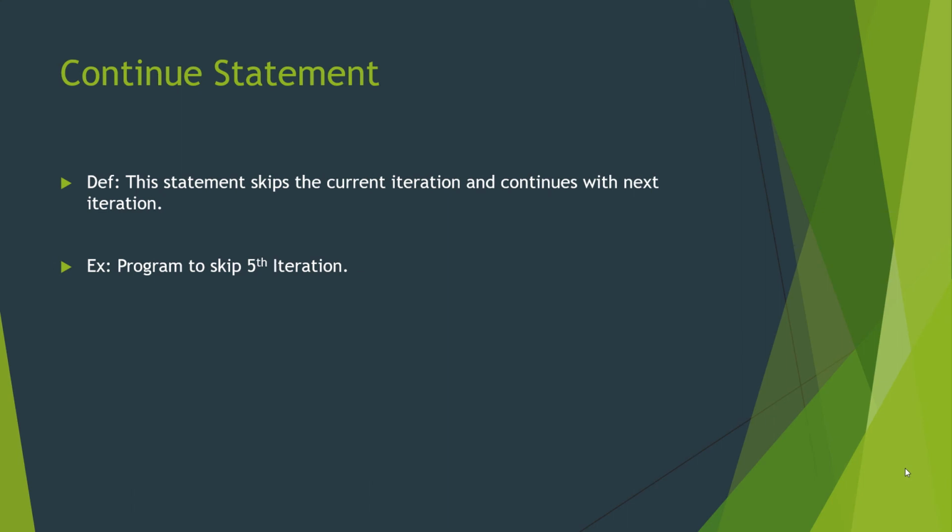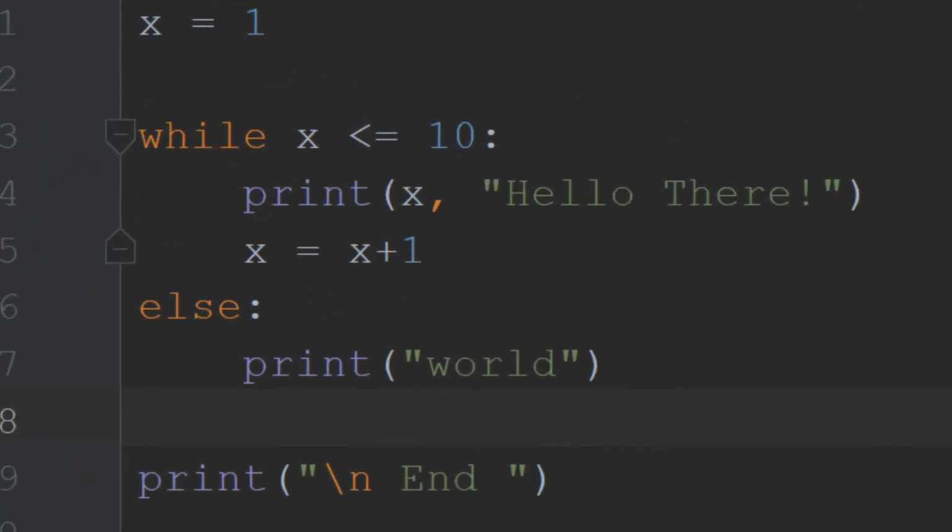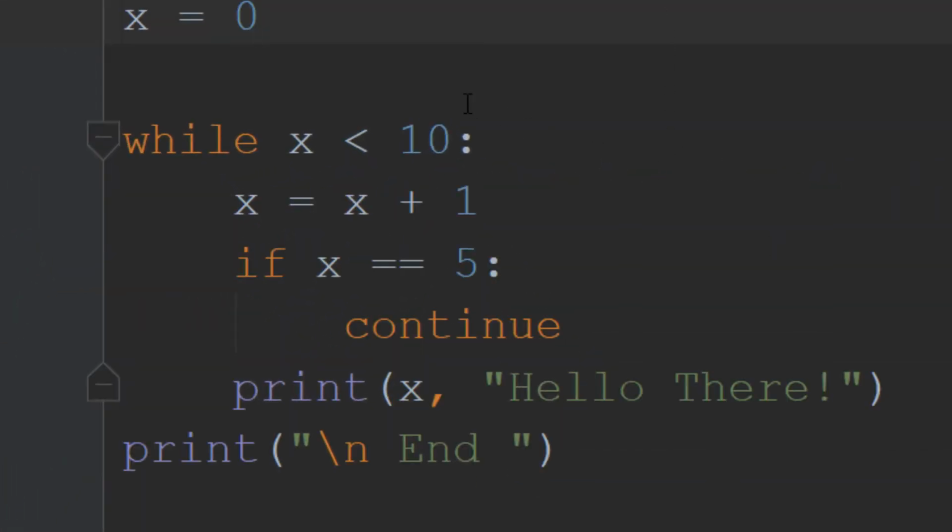Let's look at the program where we will skip the 5th iteration. Here, as you can see, we have assigned a variable x with value 0, and the condition x is less than 10. Whenever x is equal to 5 it is going to continue, which means it's not going to print hello there at the 5th iteration.